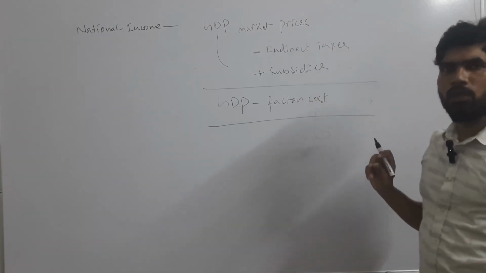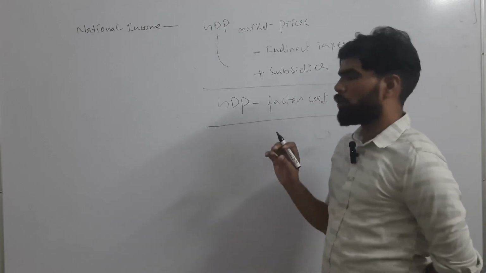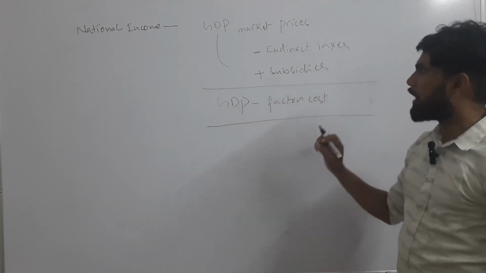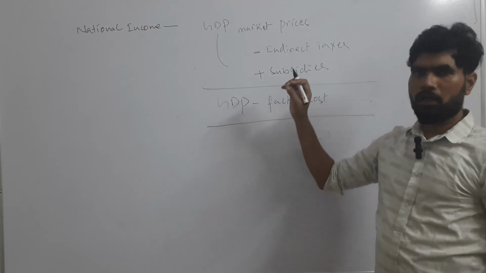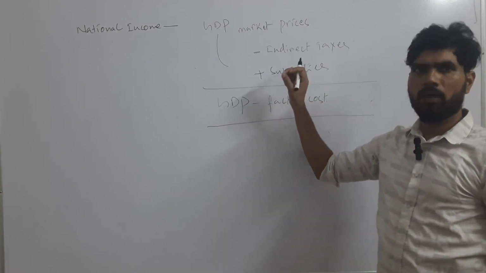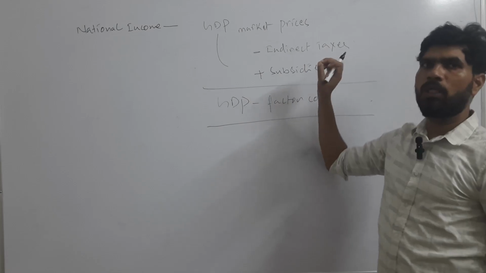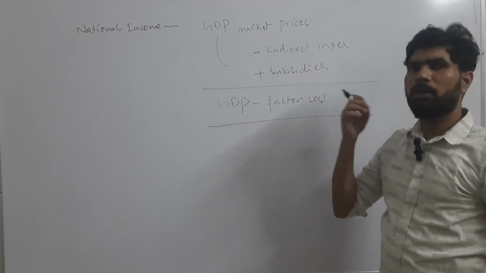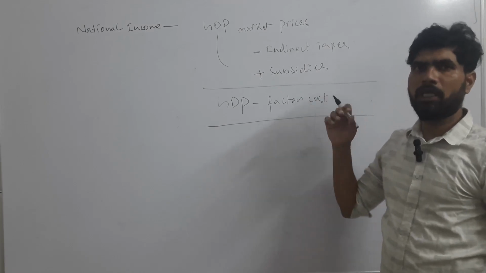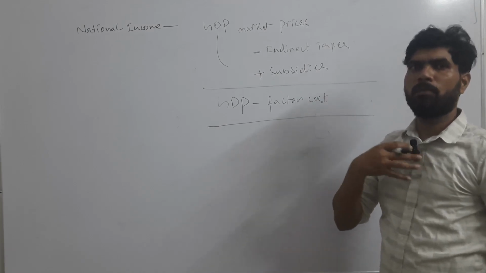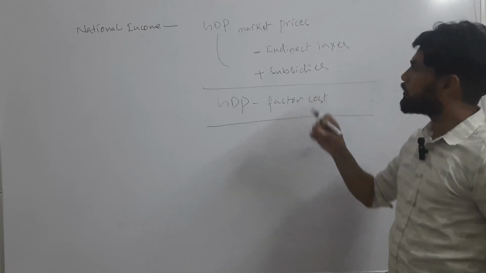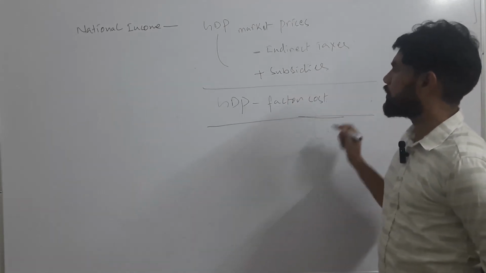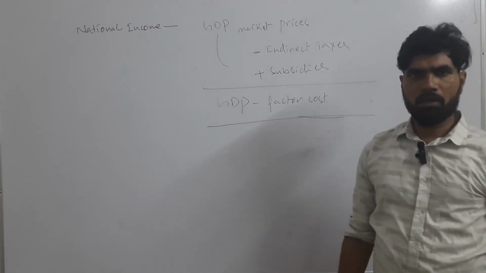Subsidies, why do we have to include them? If the government had not given me the subsidy, I would actually have had to pay an amount equal to the subsidy on factors of production. But because the government has provided the subsidy, that cost has not been borne by me. So that's why we have to include the subsidies. Then that will give the GDP at factor cost.